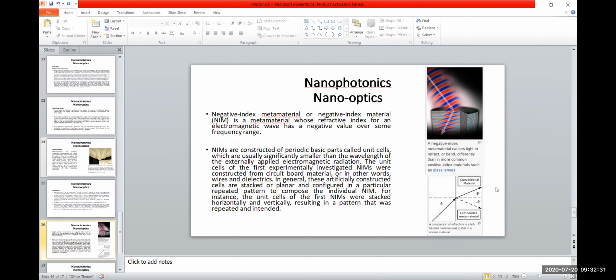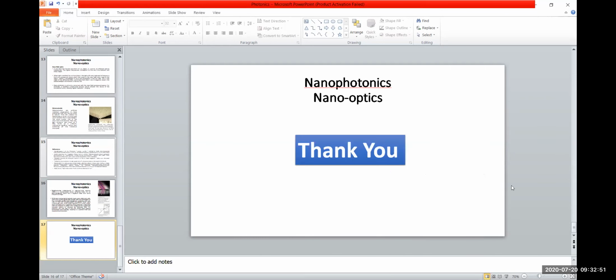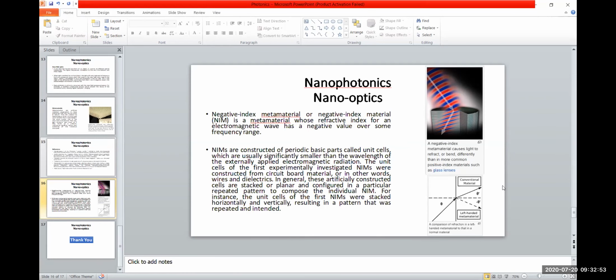They have totally different properties, and in this diagram, the refracted light should go in this direction, but rather it moves back in this direction. So this is a left-handed material. Conventional materials have this kind of refraction, but this has a different kind of refraction. This is how the metamaterial comes into action.